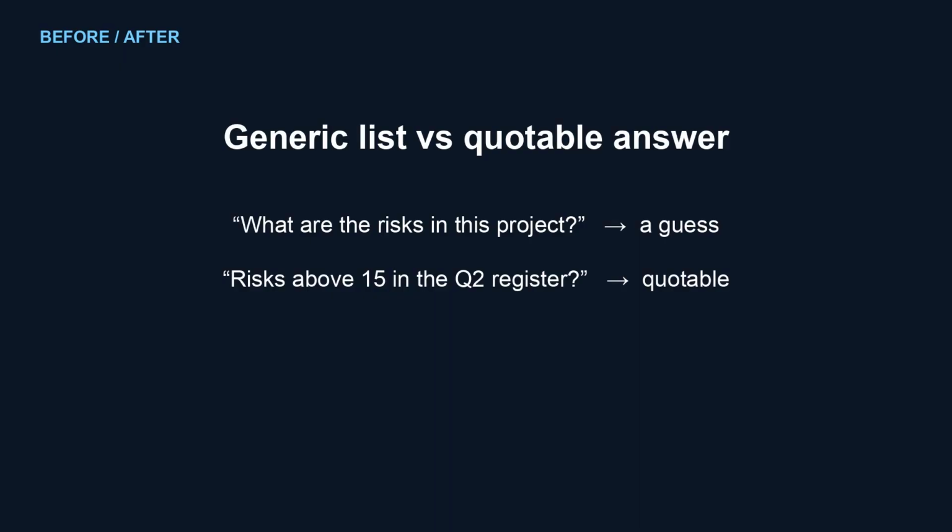The difference in practice. "What are the risks in this project" gets you a generic list from wherever the search landed. "What risks in the Q2 register score above 15" gets you those risks from that file with the scores. One is a guess, the other is quotable.